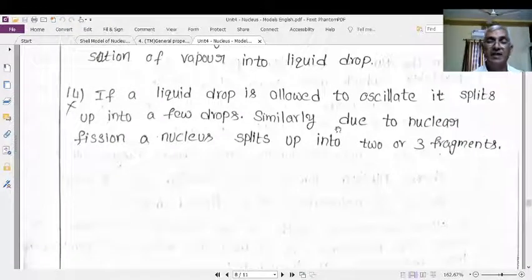These are the properties of the nucleus which are comparable to the liquid state of matter or liquid drop. That's why this particular model is known as the liquid drop model.